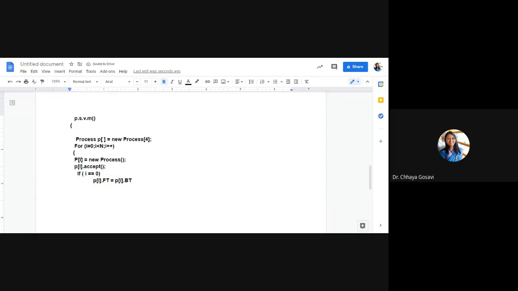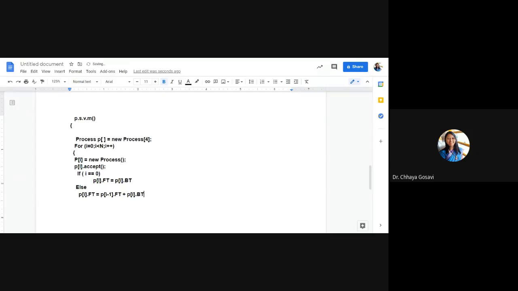Otherwise, else for the rest of the I, from 1 to n, P of I dot finish time is equal to P of I minus 1 dot finish time plus burst time, P of I dot burst time.